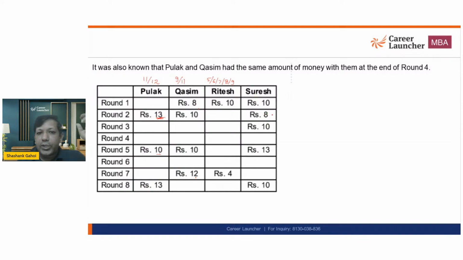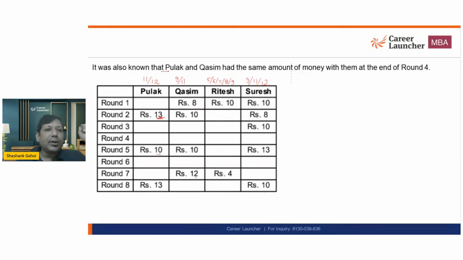Now, if I look at Suresh, it is going to be 8, 10, 10, 10, and 13. So missing values are going to be what? 9, 11, and 12. Okay. And this is what is given to us, and our job is to figure things out.